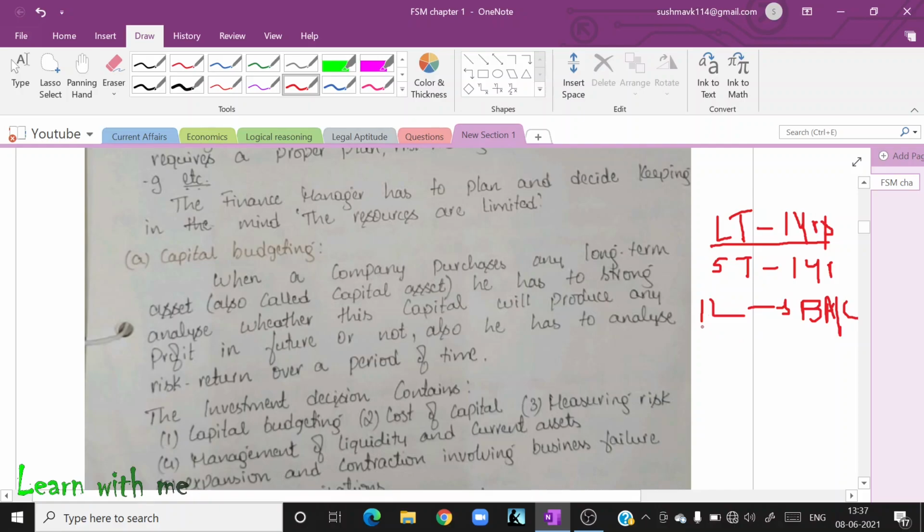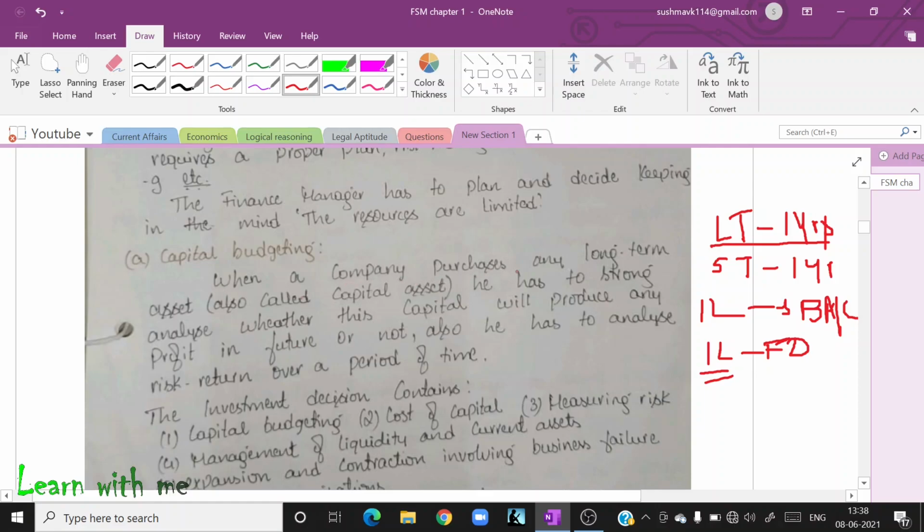Why is it short term? Whenever I want this money, I can utilize it by withdrawing from an ATM or bank. Say suppose I invested 1 lakh in a fixed deposit. Am I able to withdraw that money soon? If I want to take the money tomorrow, today I opened the FD, tomorrow I want this 1 lakh. Is it possible? No, it is long term. So a financial manager has to decide where I should invest money, whether in a long term or a short term. That is nothing but capital budgeting. Just go through this text once.